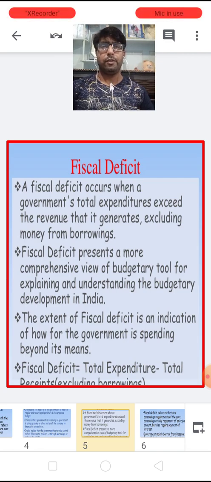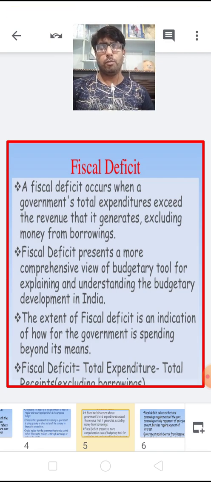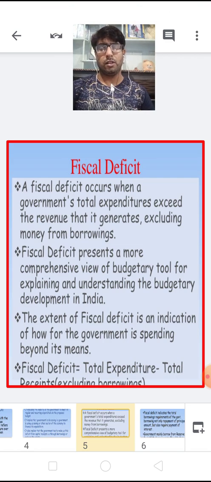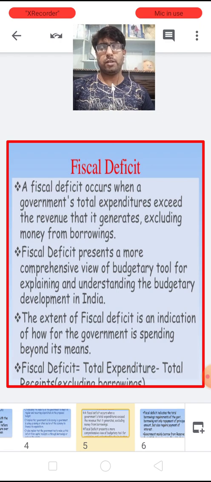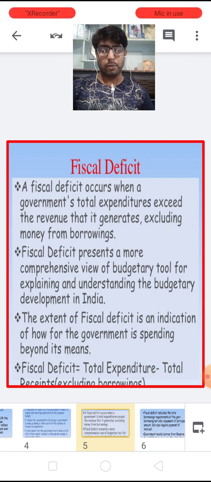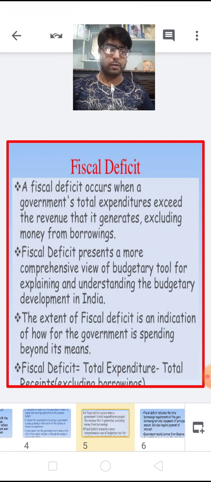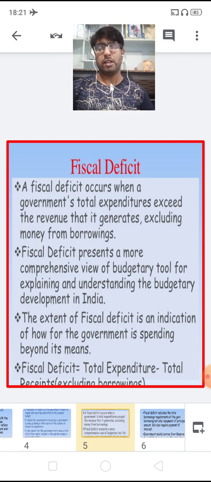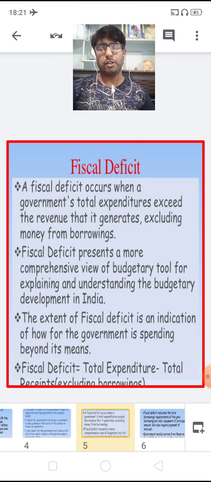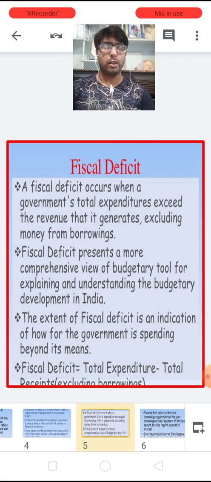I mean, if the government spending is more than its revenues, other than borrowings, then it definitely shows a fiscal deficit, which obviously presents a most comprehensive view of the government's revenues as well as expenditure. So we have the formula: fiscal deficit is equal to total expenditure minus total receipts excluding borrowings.